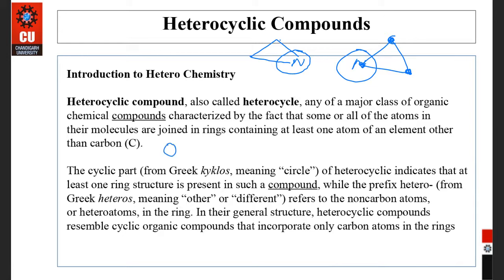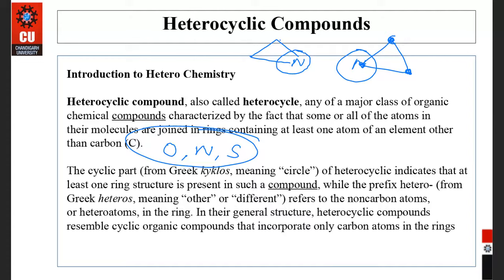Occasionally we can also have phosphorus, boron, arsenic, silicon, and some metals like tin, selenium, aluminium. These are also known as heteroatoms. But we will study the common heteroatoms: oxygen, nitrogen, and sulfur.